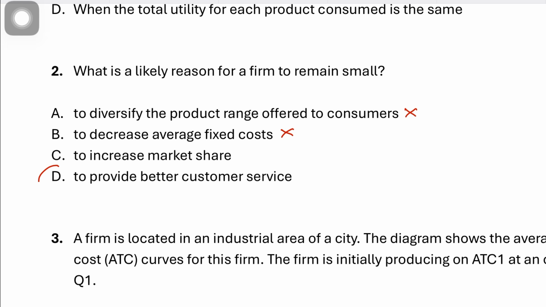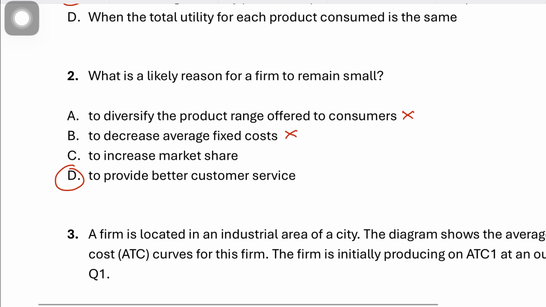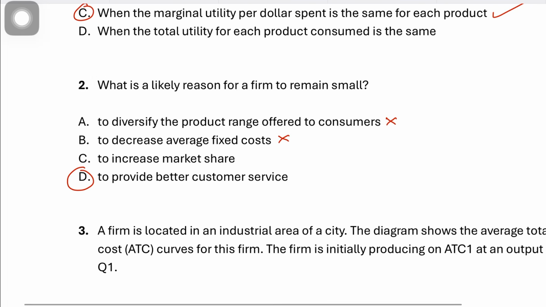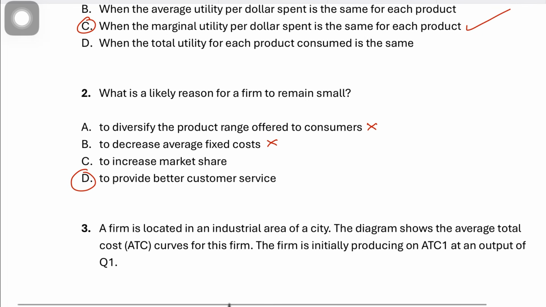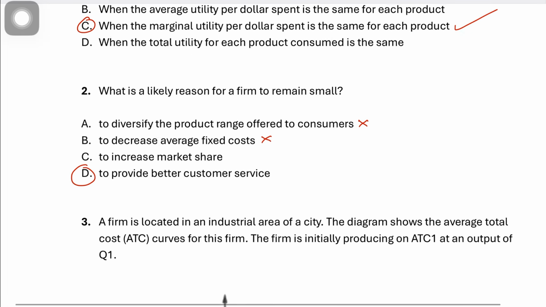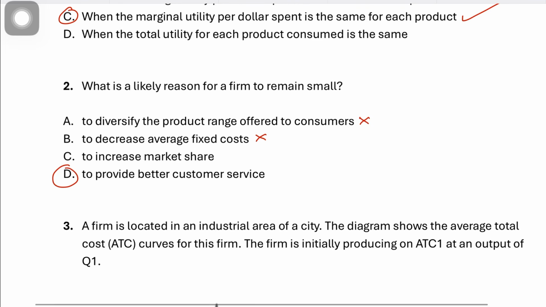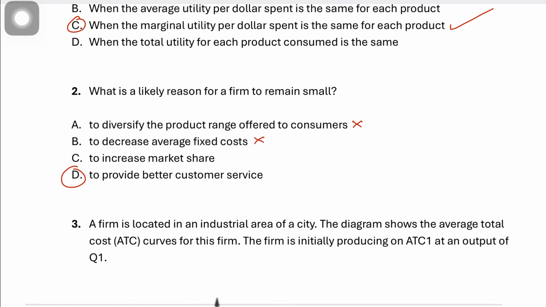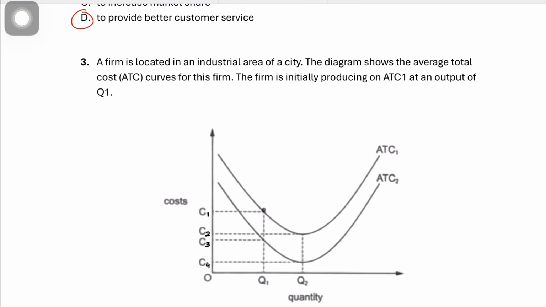So the answer is to provide better customer service, because firms could know their customers better, respond quickly to individual needs, and provide customized products or services. And we have already studied this, that this is useful in those markets where the quality of service would matter more than large scale production.